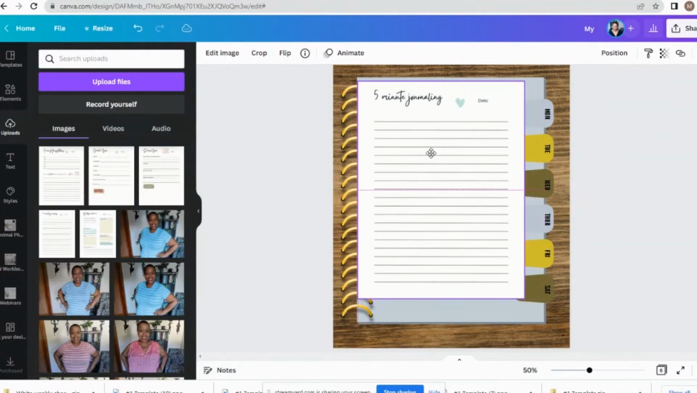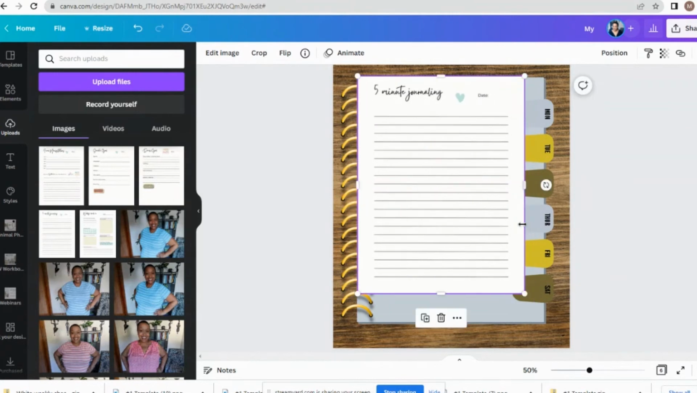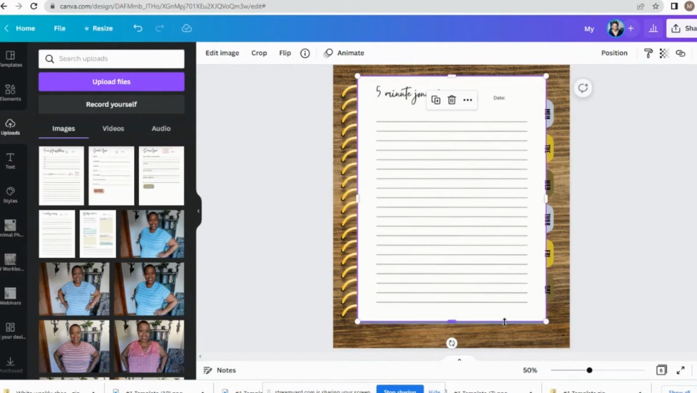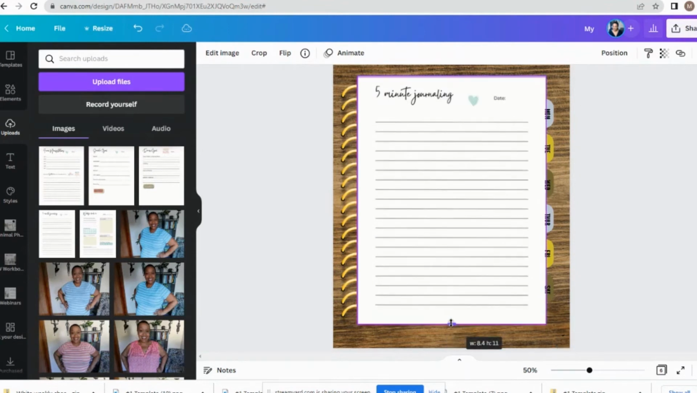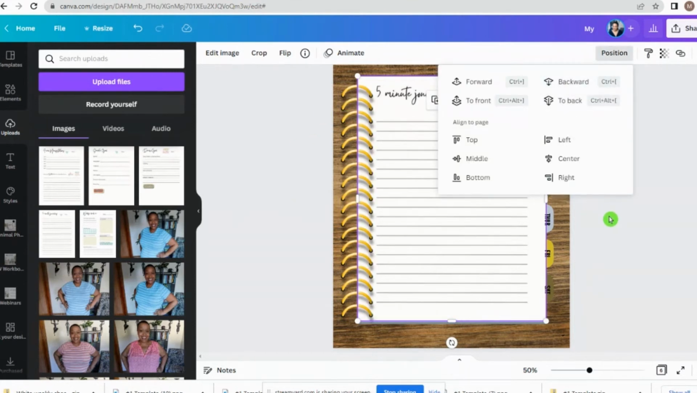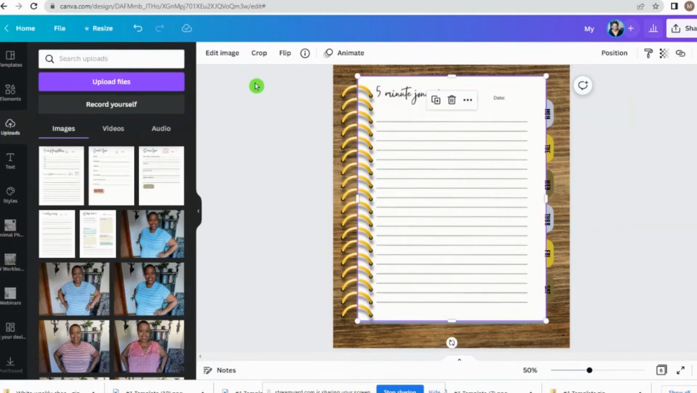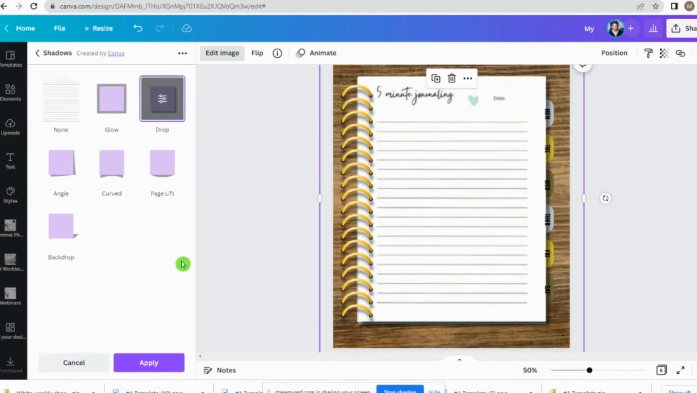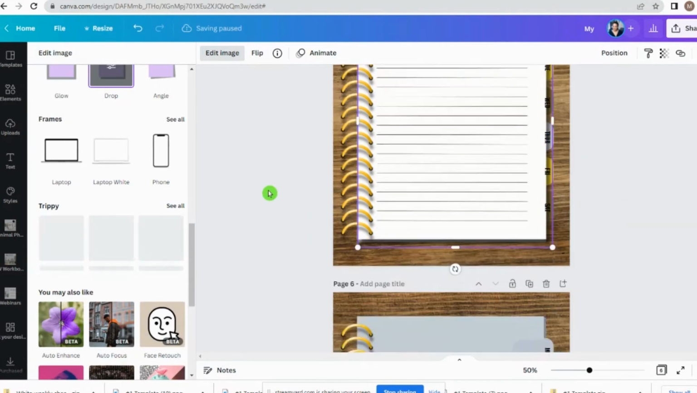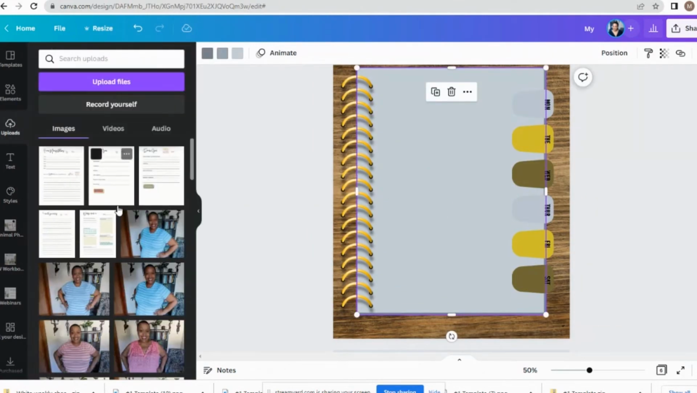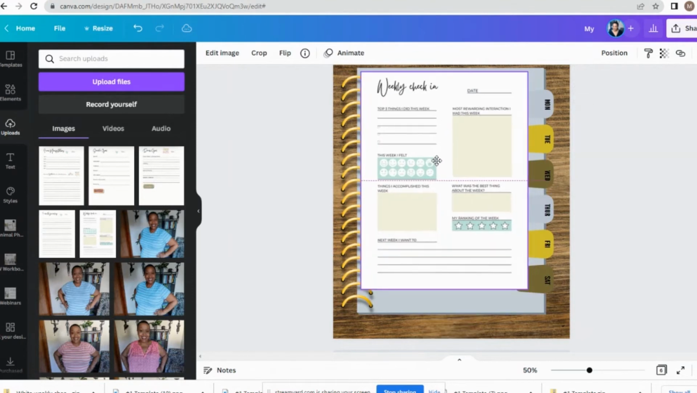So this is the 5-minute journaling page. Now, you can create more than these pages, and you don't have to do it this way. We're just setting up the first pages of this digital binder. Okay, so let's drop that shadow on that one as well. Apply it. And then we're going to come down to the next one and put in our last page.